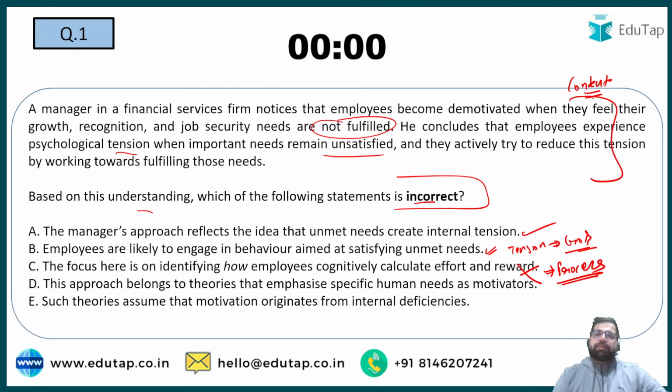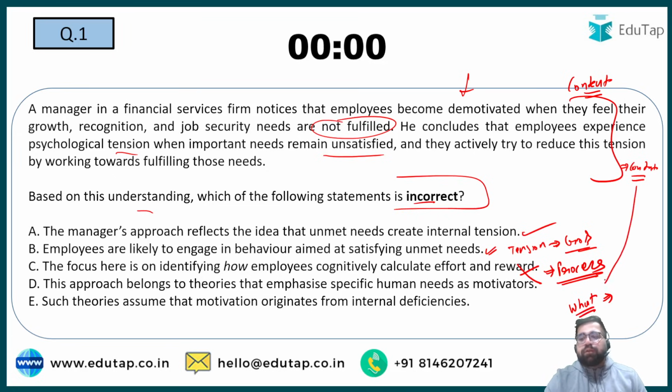So this is how phase 2 can be different. They have not directly mentioned that this paragraph is talking about content. But if you see the needs, recognition, growth, job security, these are matching to the needs of Maslow. These are also matching to the needs of Alderfer. So you can directly conclude that this is a content theory of motivation, and content theories do not focus on how an employee is getting motivated. Rather they focus on what motivates my employee, what are the different types of needs. So the correct answer over here will be option number C because this is incorrect. Option C is incorrect. The rest two were also correct.